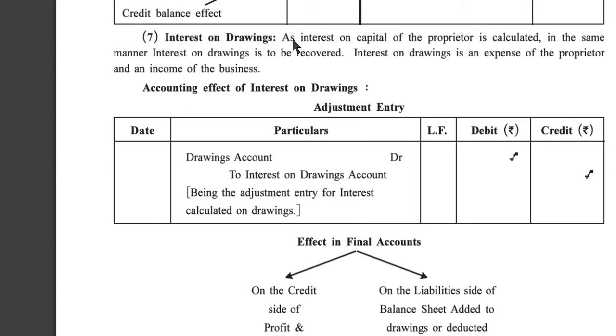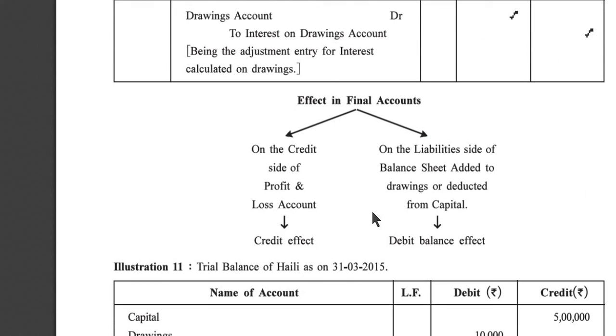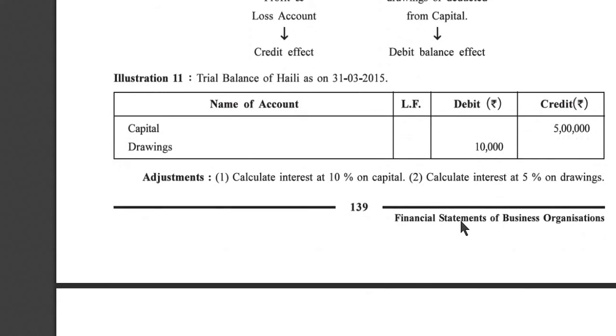Interest on drawings. As the interest on capital of the proprietor is calculated in the same manner, interest on drawing is to be recovered. Interest on drawing is an expense of the proprietor and an income of the business. Accounting effect of interest on drawing: drawing account debit to interest on drawing account, being the adjustment entry for interest calculated on drawing. Effect in final account: on the credit side of a profit and loss account, credit effect. On the liability side of a balance sheet, added to drawing or deducted from capital, debit effect.